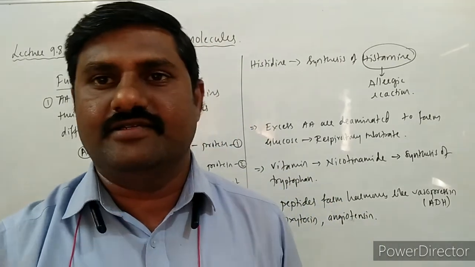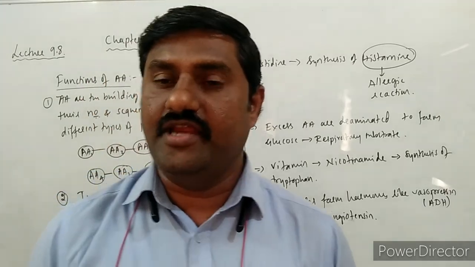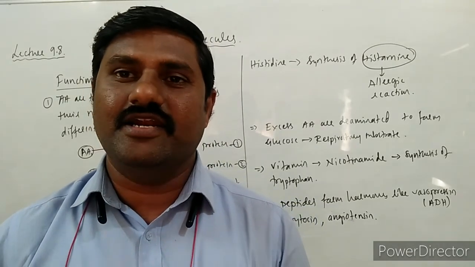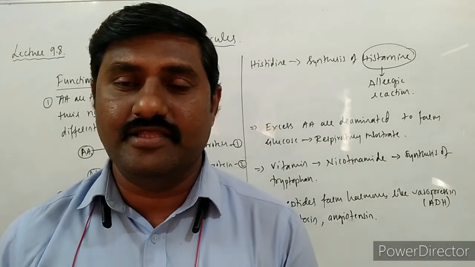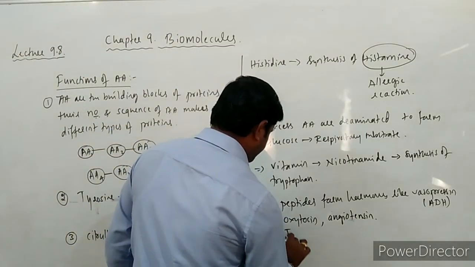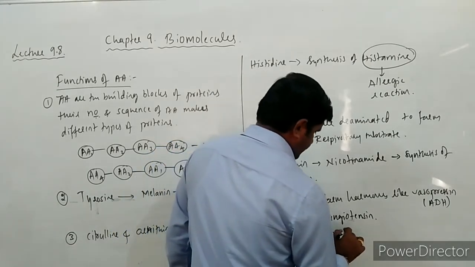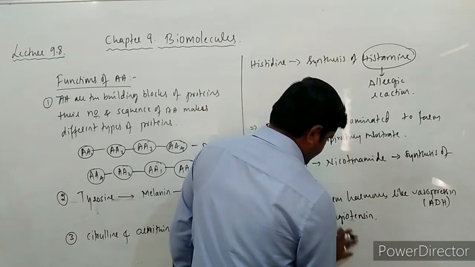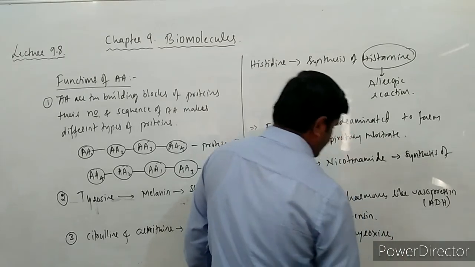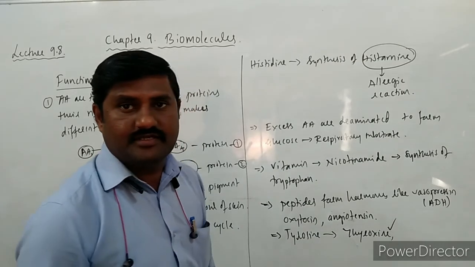One more amino acid, tyrosine, is converted in vertebrates into thyroxine and adrenaline. So such kinds of hormones are also synthesized from amino acids. Thyroxine is formed from the tyrosine itself.